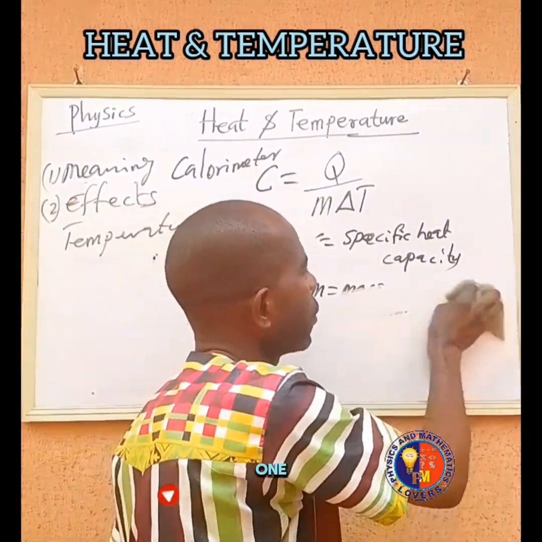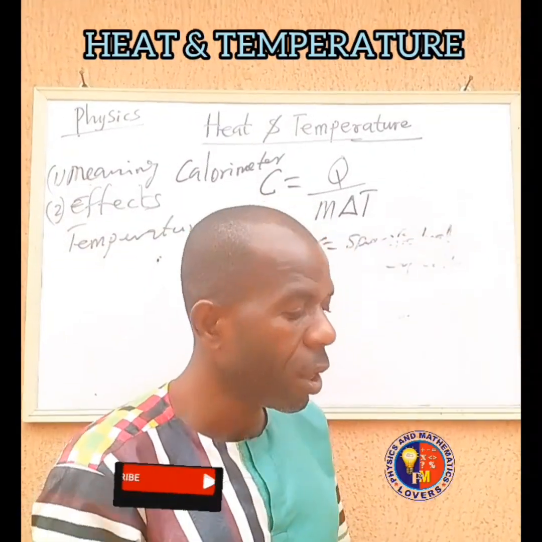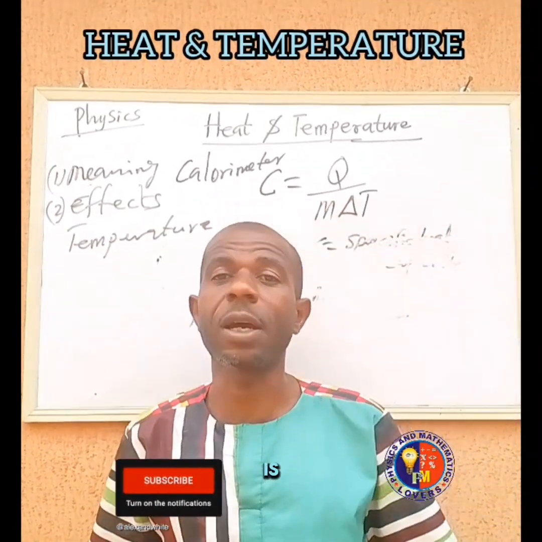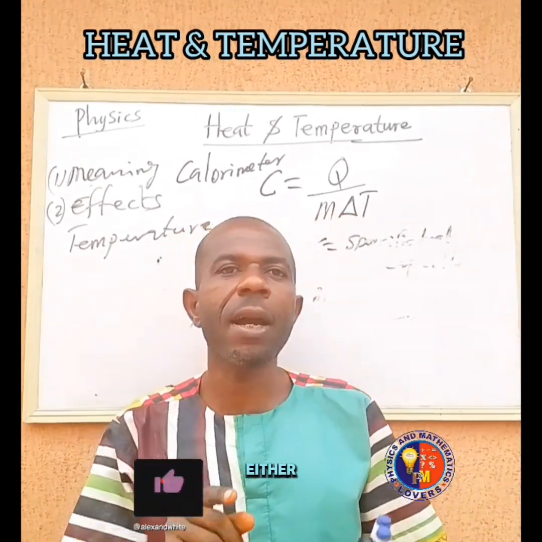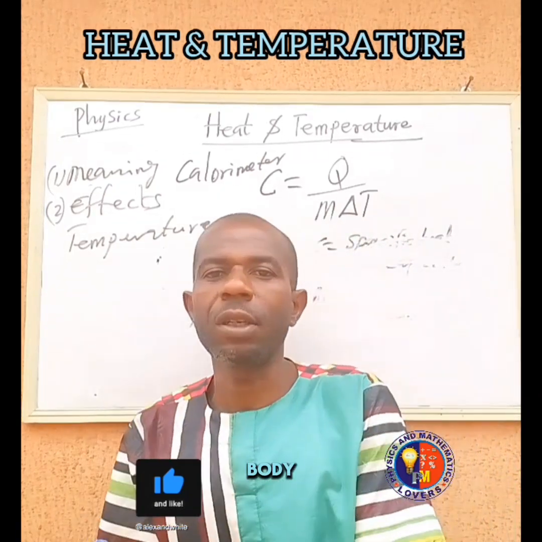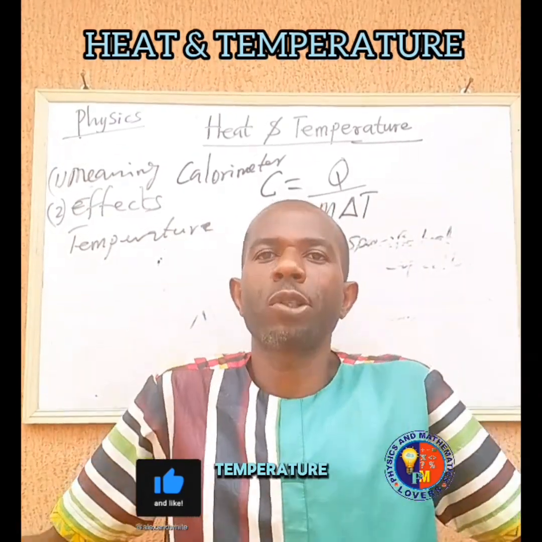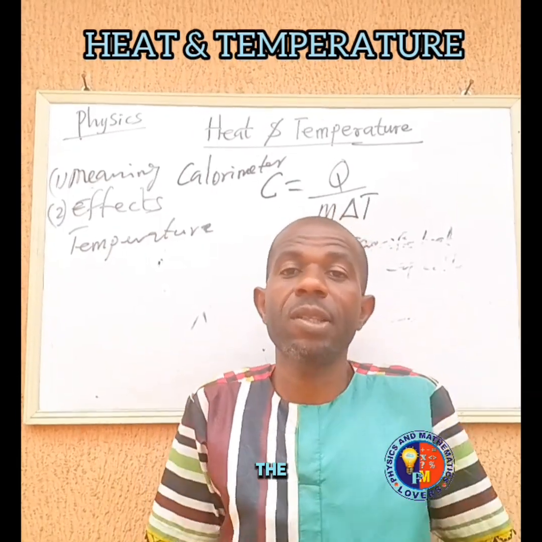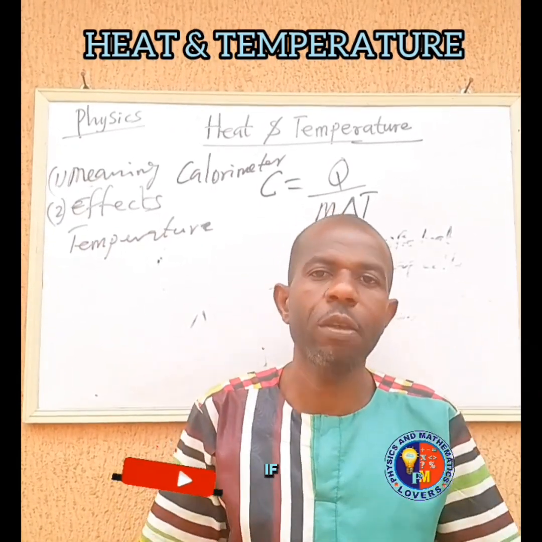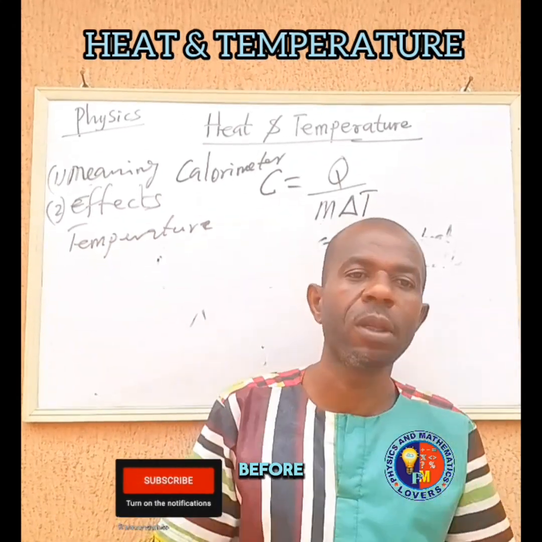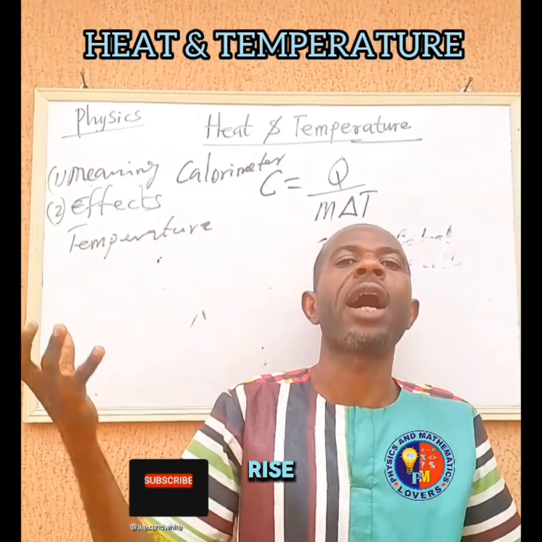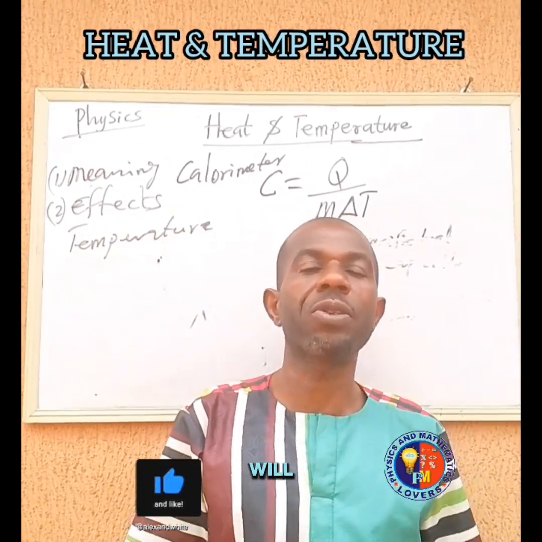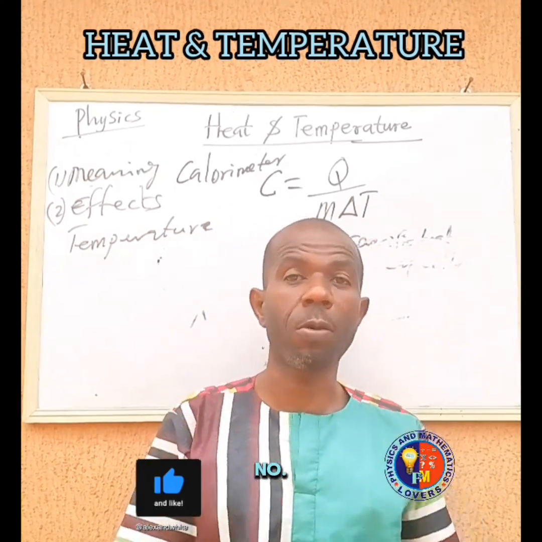Now let me tell you the number one thing that heat does to a body. When heat is applied to a body, it causes the body to change its temperature. If the object was very cold before, and heat has been applied to it, the temperature will rise. That's number one.